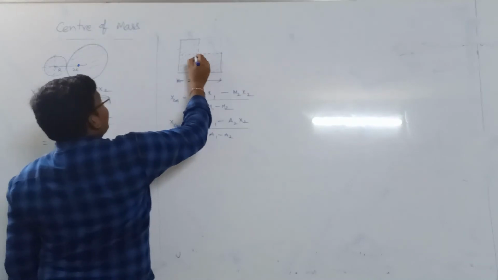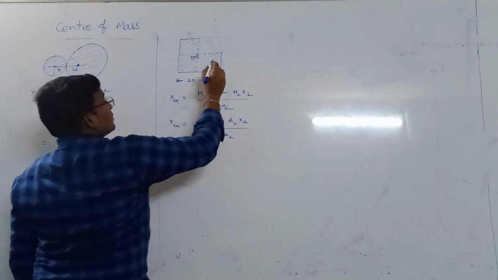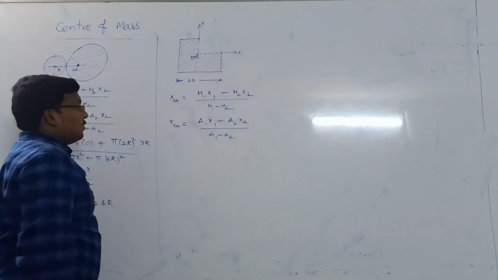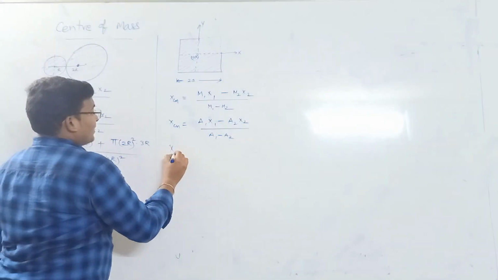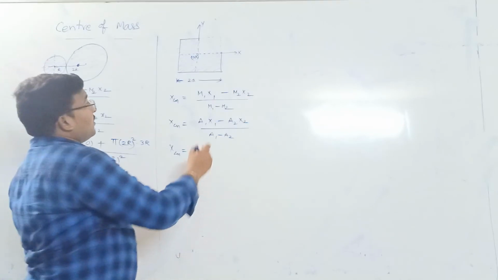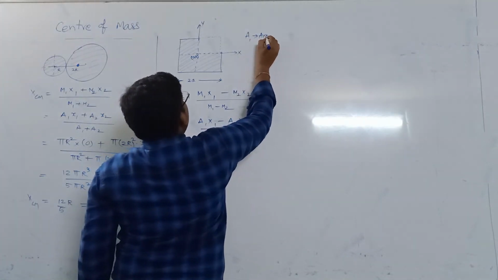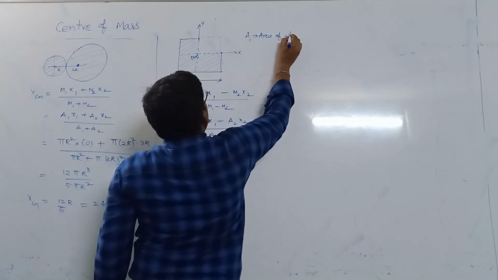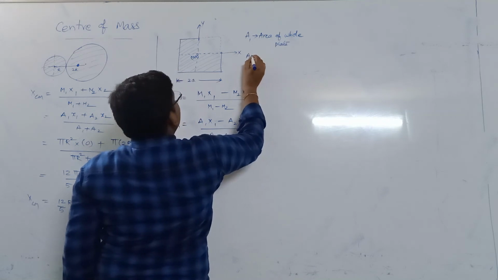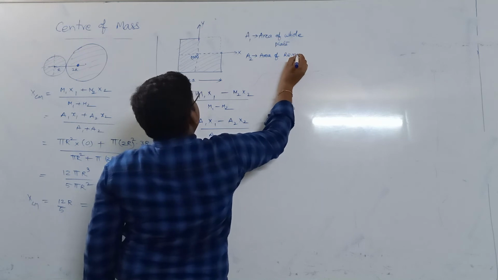So if we are taking 0, 0 as the origin, this is the x axis and this is the y axis. Now we can simply get the formula as x cm equal to a1, the area of the bigger one, where a1 is nothing but the area of the whole plate, and a2 is nothing but the area of the removed plate.